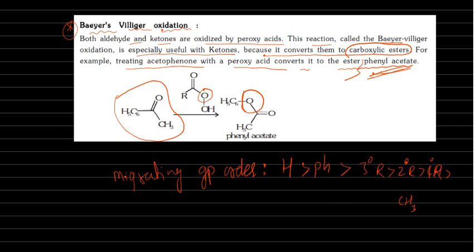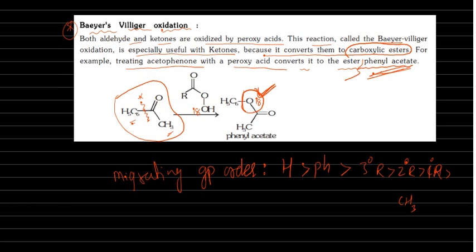Okay, now what's happening here? Which is migrating? Here the migrating order is methyl and phenyl, so phenyl can migrate to that oxygen. So here in between one oxygen will be there. Okay, the important thing is which oxygen. In the carboxylic acid, this O18 I am writing here, this O18 oxygen will be there. Okay, it's not this one. O18 oxygen means the last oxygen will be there, right?